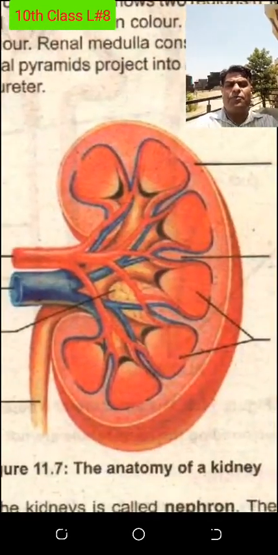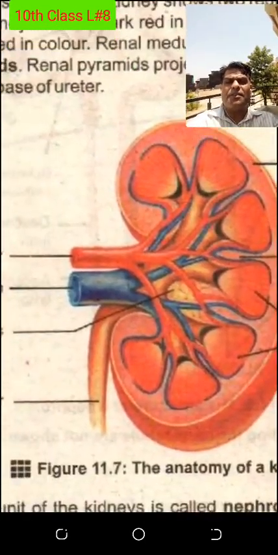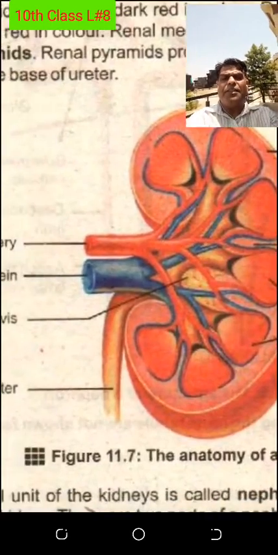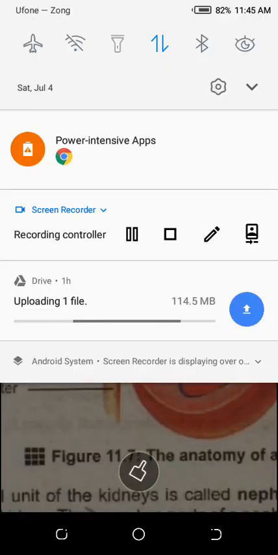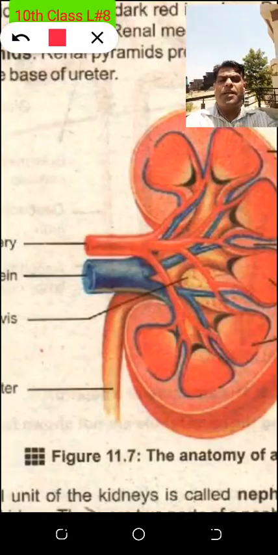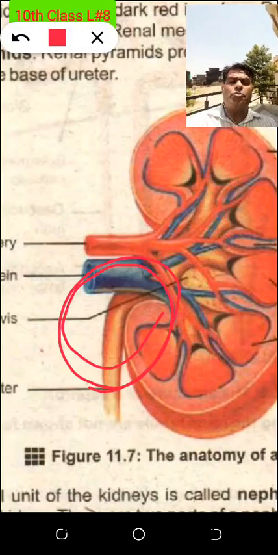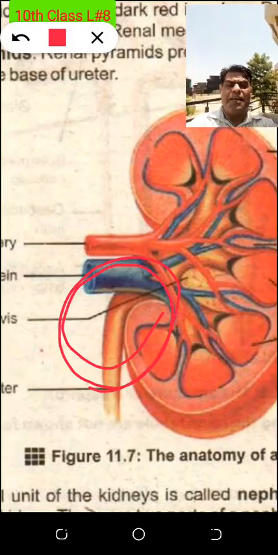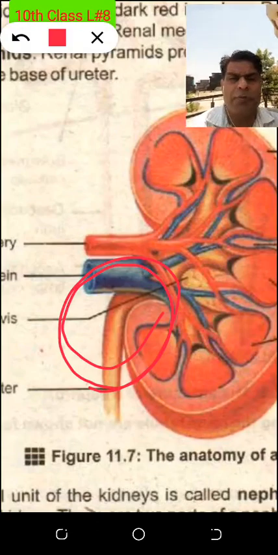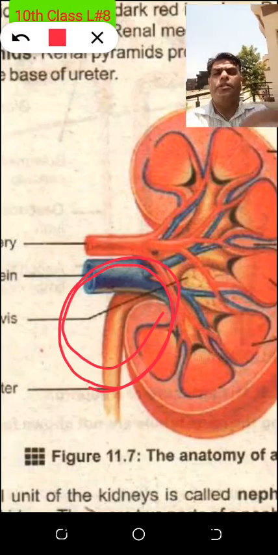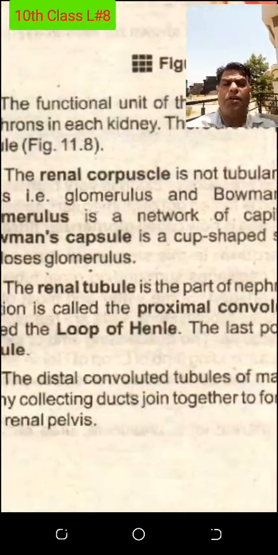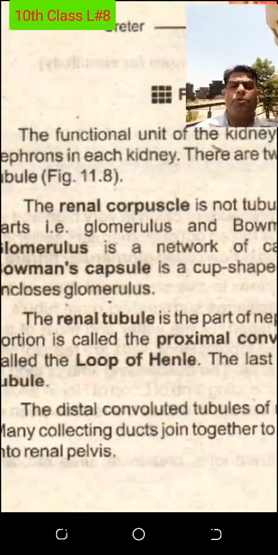Now, I have to tell you about the renal pelvis. This is the renal pelvis, and then the ureter. Yes, the ureter is the output, because if you are removing the urea, it will come out through the ureter, and the ureter goes to the urinary bladder, and the urinary bladder goes out of the body, which I will tell you. Okay ji. Now we are going to understand the Bowman's capsule, the loop of Henle.